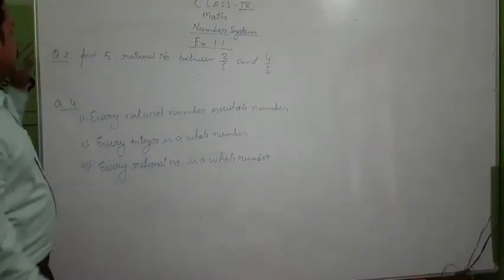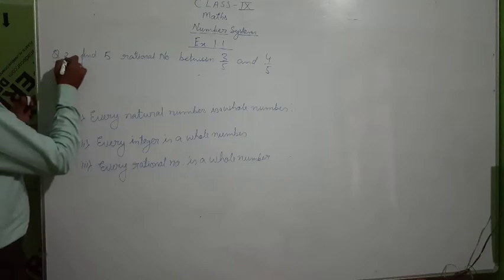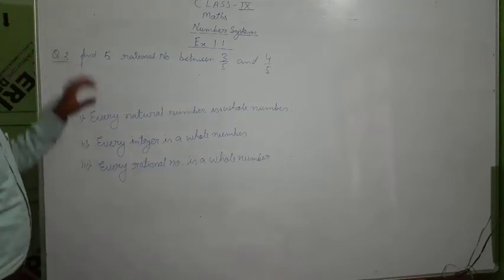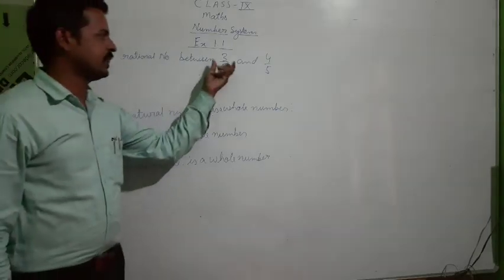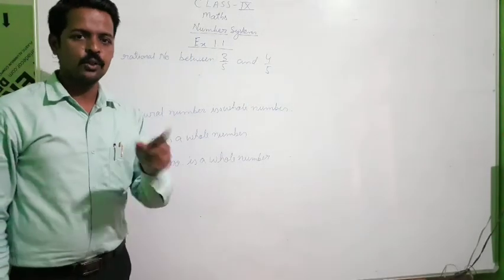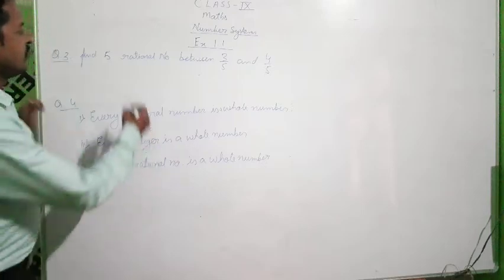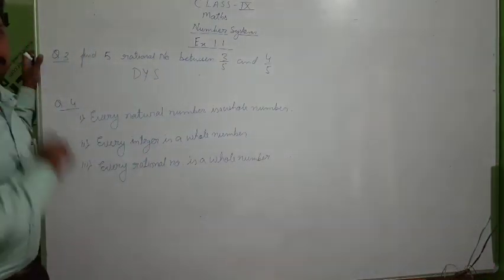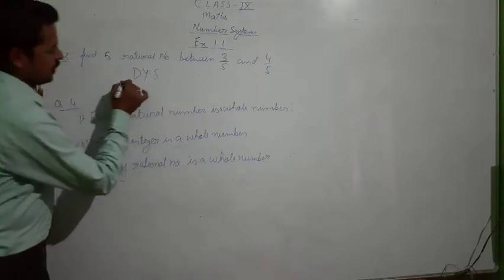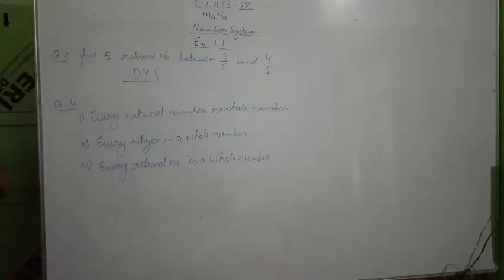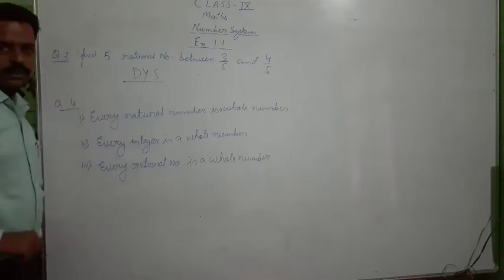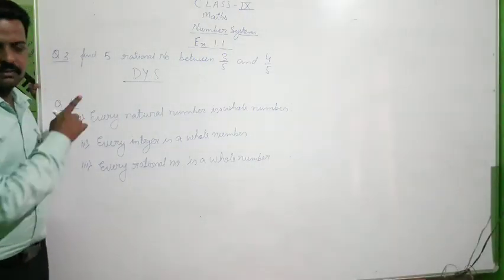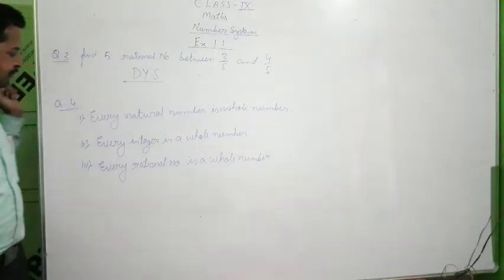Let's see question number 3 of your exercise 1.1, which is similar question which we have done in question number 2. Find 5 rational numbers between 3 upon 5 and 4 upon 5. I hope you can solve this question by DYS method, which is do yourself. Now see fourth question. Means this question is homework for you. I think you all can solve. If you have any doubt, please write in comment box. I'll give the solution for this question in comment box.